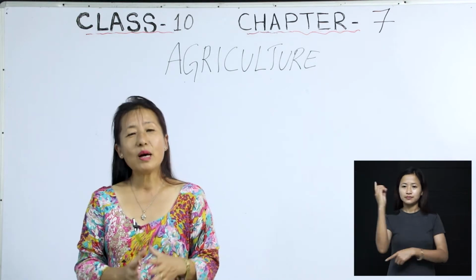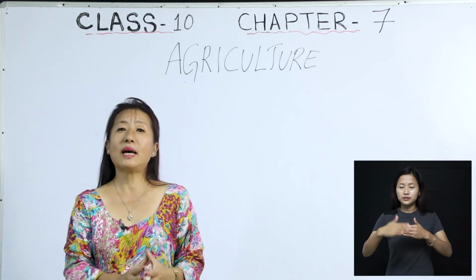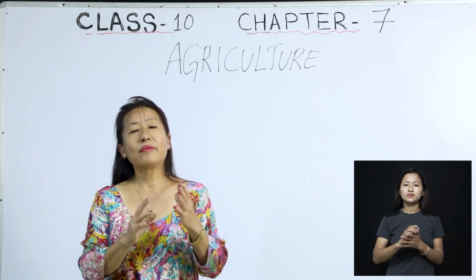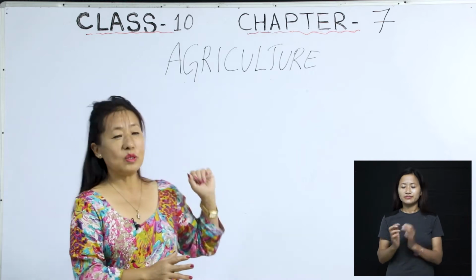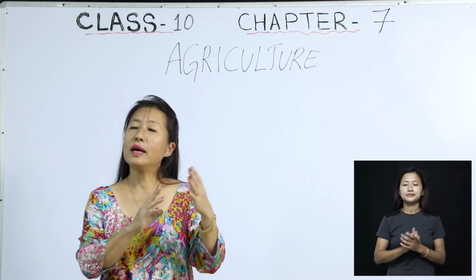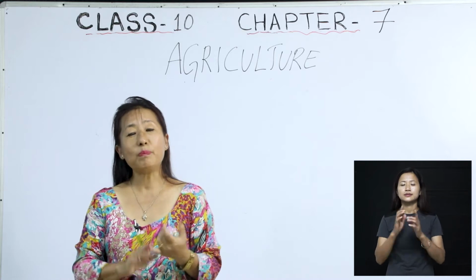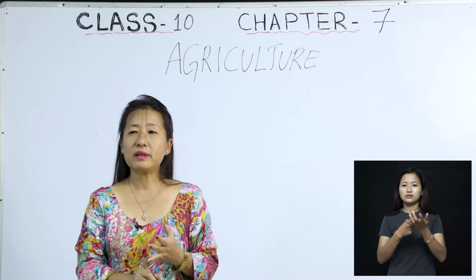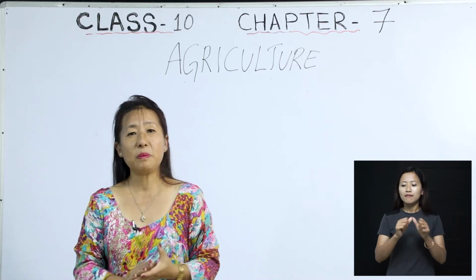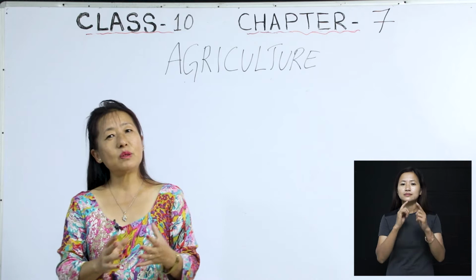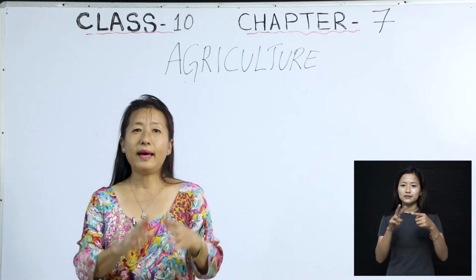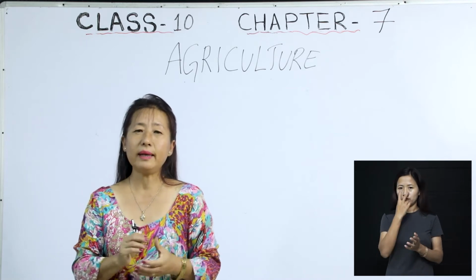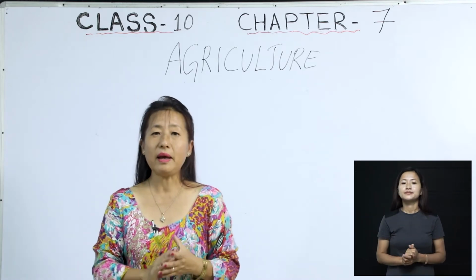So today, we will be continuing with the chapter that we started in the previous class. In the previous class, we started with agriculture, that is your chapter 7, isn't it? We discussed the importance of agriculture, the factors that agriculture depends on, and the different types of farming. And as I've said before, in this chapter we are focusing mainly on India, the Indian agriculture.